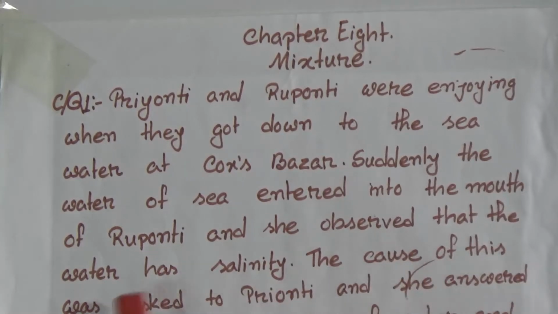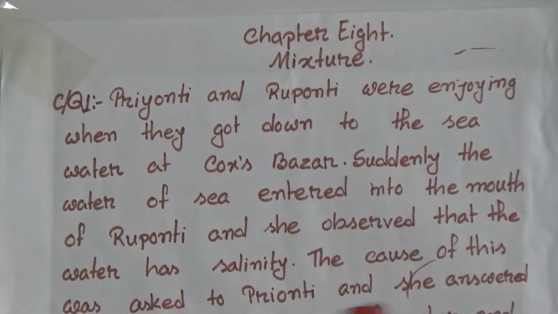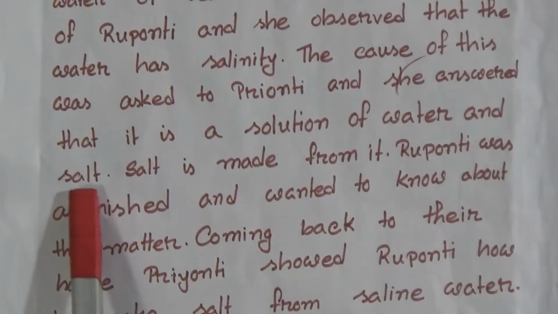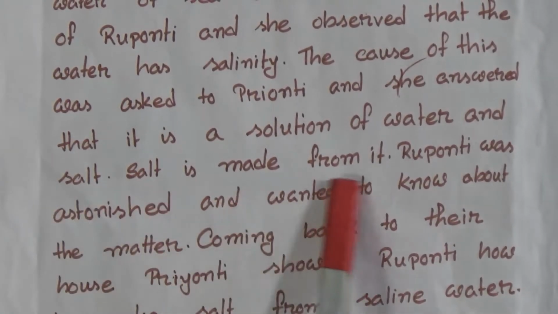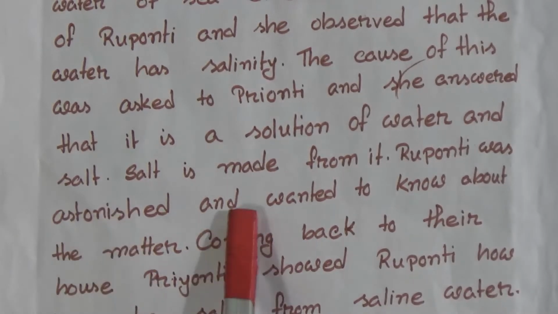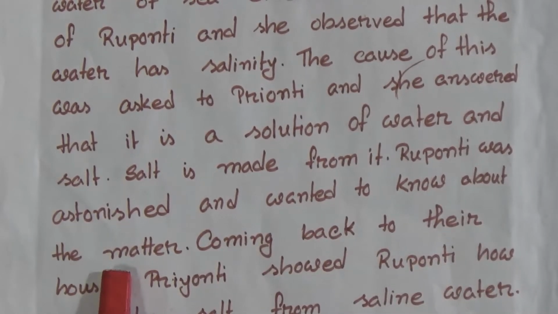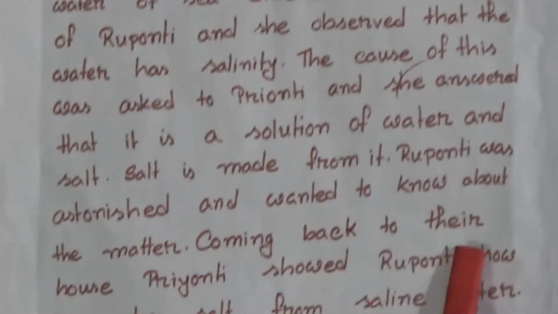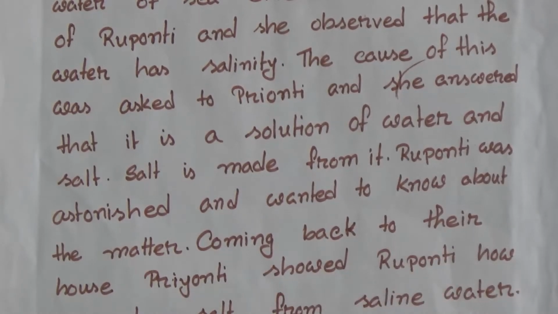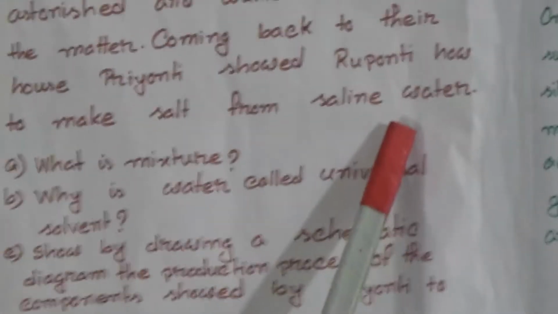The cause of this was asked to Priyanti and she answered that it is a solution of water and salt. Salt is made from it. Rupanti was astonished and wanted to know about the matter. Coming back to their house, Priyanti showed Rupanti how to make salt from the saline water.